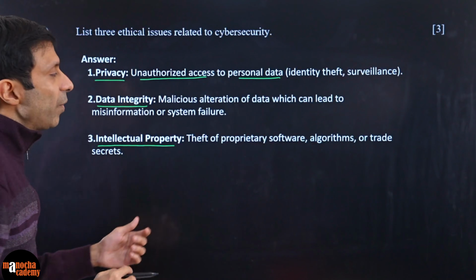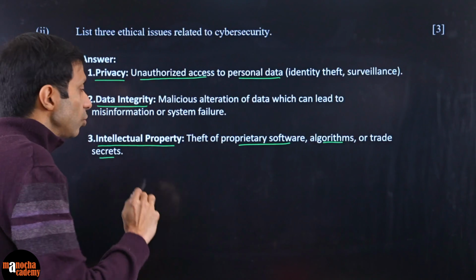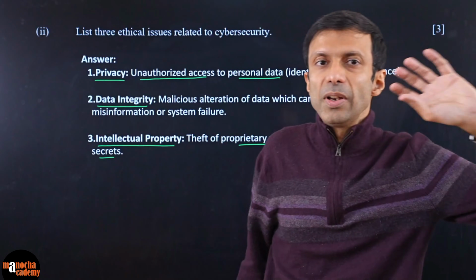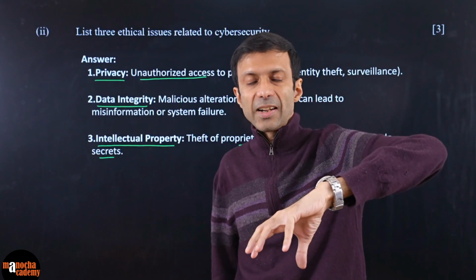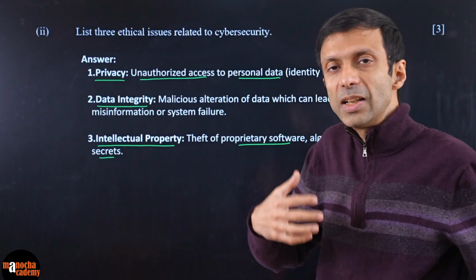So theft of proprietary software, algorithms or trade secrets. This is all covered by patents. But again, let's say a company like Microsoft or Google, if their code gets hacked, the software is what they are working on. That's what the developers are paid to make.